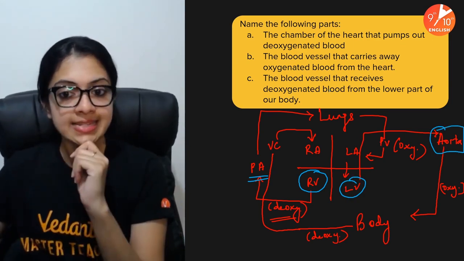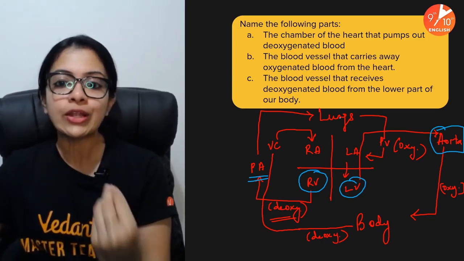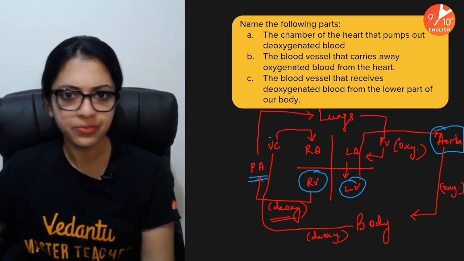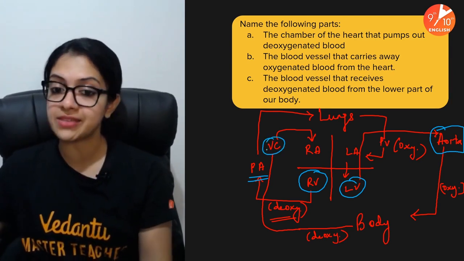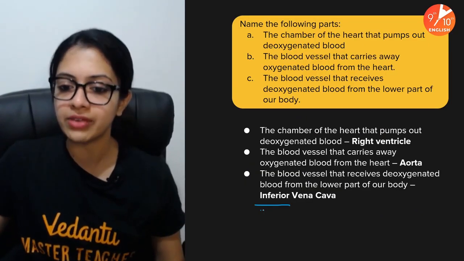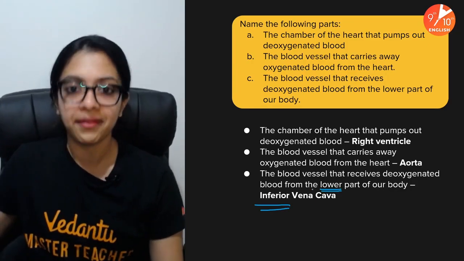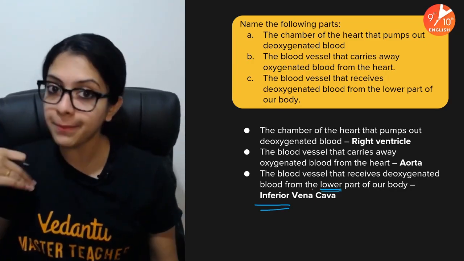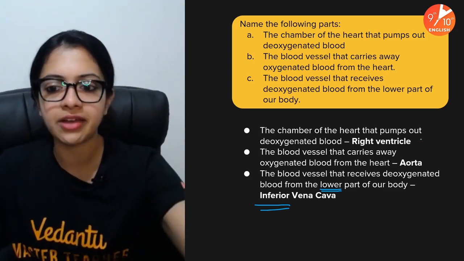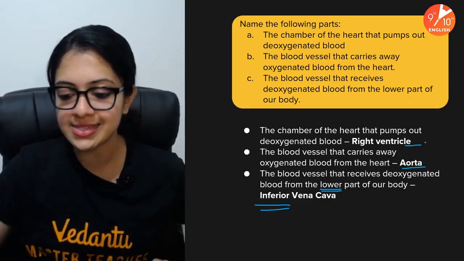The third question says, blood vessel that receives deoxygenated blood from the lower parts of our body. What do you think it has to be? Vena cava? Yes, of course, but more specifically, it has to be the inferior vena cava, right? Inferior vena cava, because it says lower parts of the body, right? So posterior or inferior vena cava. If it's from the upper parts of your body, it would be superior or anterior vena cava. So this is it, right ventricle, aorta, and the inferior vena cava becoming the answer for you.